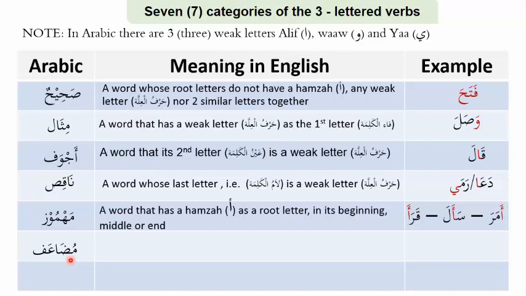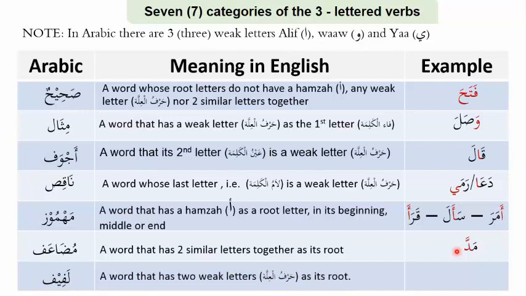So we already know muda'af relates to a word that has two similar letters together as its roots, and that's at the end. It can't go anywhere else, right? That's the ainul kalima and the lamul kalima. A word that has two similar letters together as its root, for example, madda. There's a shadda here which indicates that there are two similar letters, brought together with the shadda. The shadda represents that, inshallah.